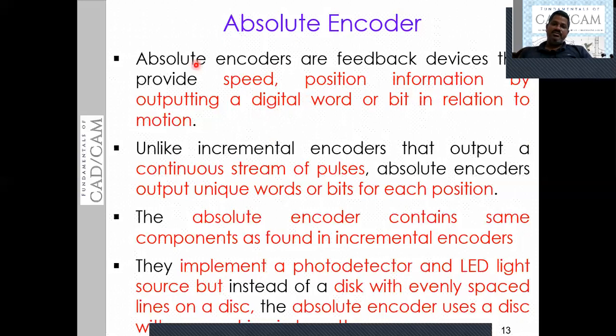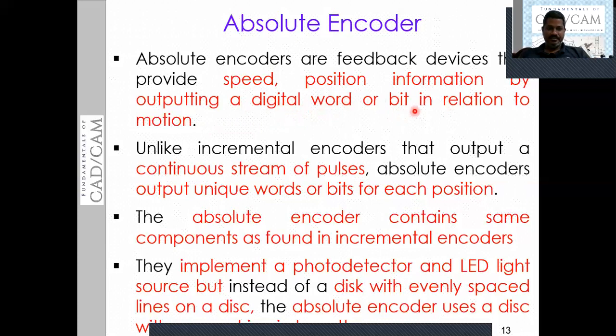That means absolute encoders are devices which are part of feedback systems, providing information such as speed and position by outputting a signal that may be in the form of a digital word or in bit form, in relation to the motion of the table or the moving member.